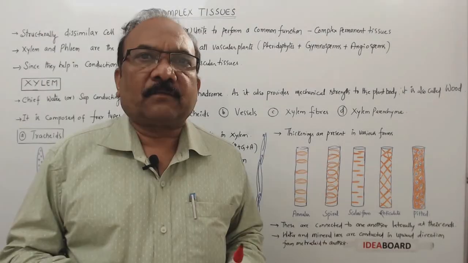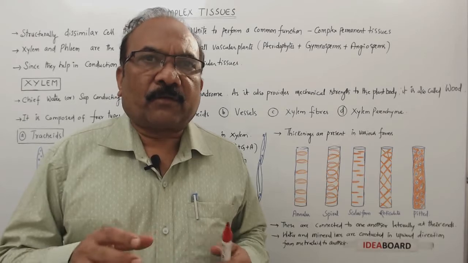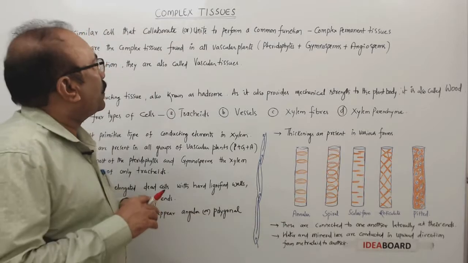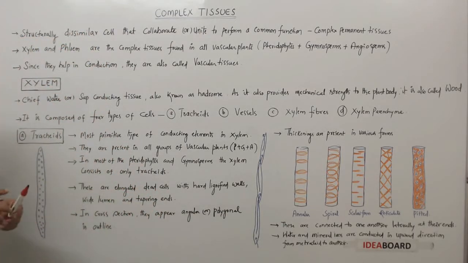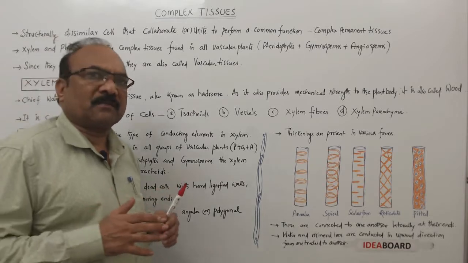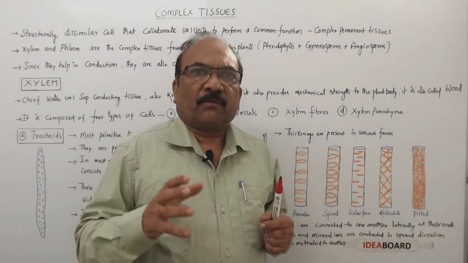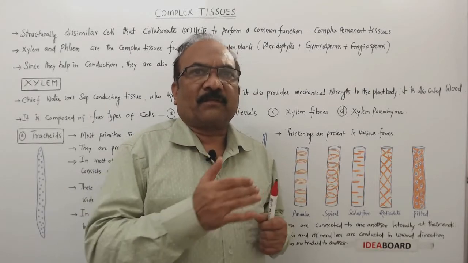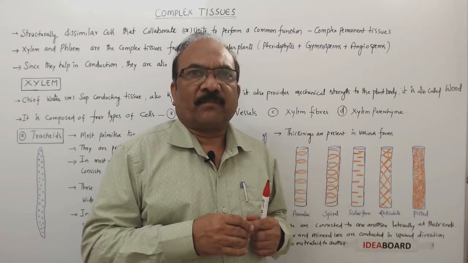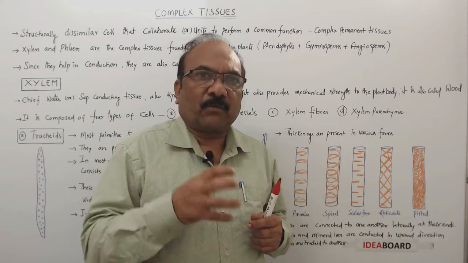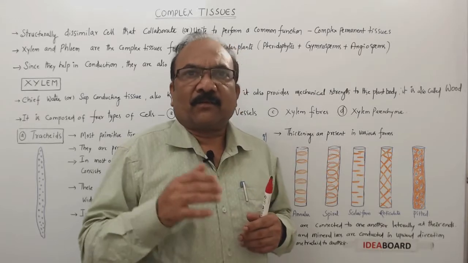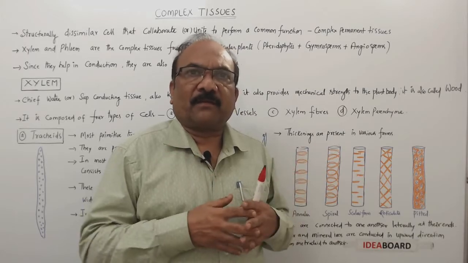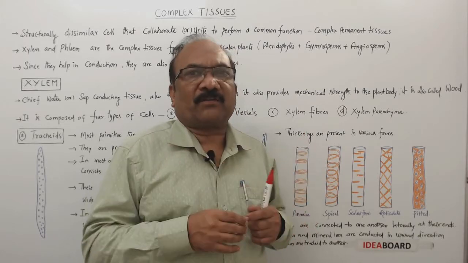Hello students. So in this video we are going to discuss complex tissues. What are these complex tissues? In the previous video we have already discussed simple tissues, which are a group of similar cells with common origin and function. Whereas complex tissues are a group of dissimilar cells which are structurally dissimilar but unite or collaborate to perform a common function.